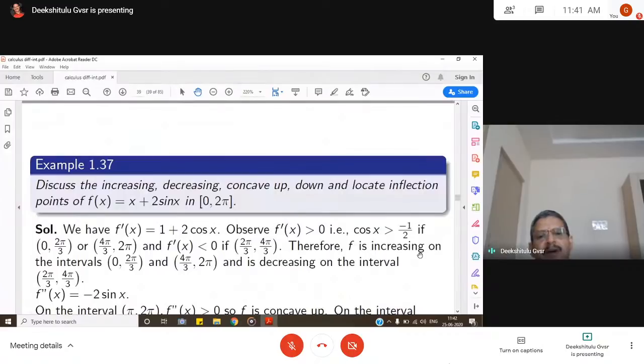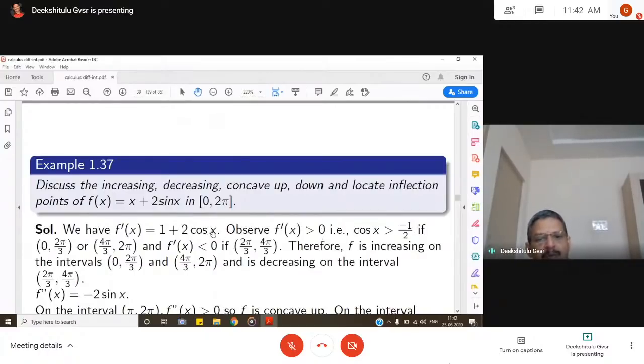Discuss the increasing, decreasing, concave up, concave down behavior, and locate inflection points of f of x equals x plus 2 sin x in the interval 0 to 2 pi. First thing is you have to find f dash x, that is 1 plus 2 cos x. So increasing, decreasing behavior is based on the sign of f dash x. So observe f dash x is greater than 0.